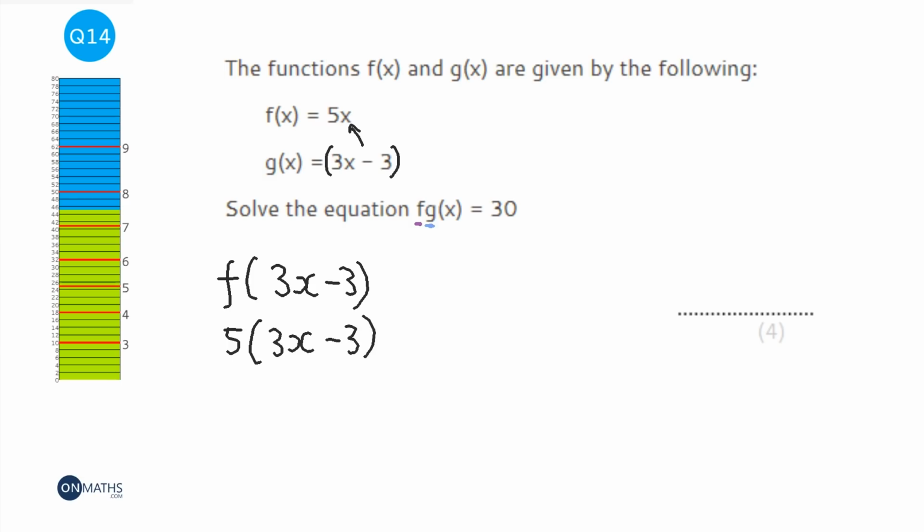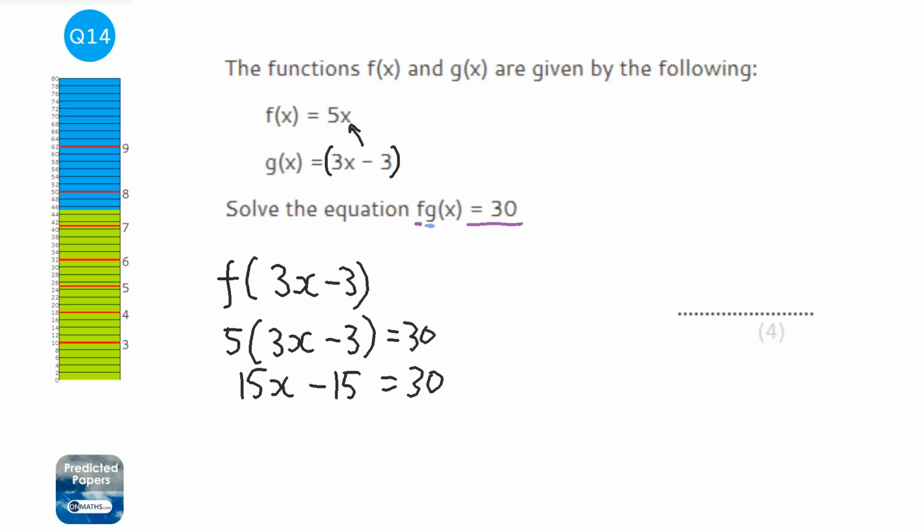So 5 times 3x is 15x, 5 times 3 is 15. Now it says it equals 30, so we're going to get equal to 30. In fact, I should really put all of these equal to 30. And then we're going to put our lines in and solve it.